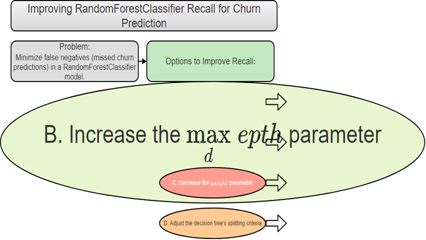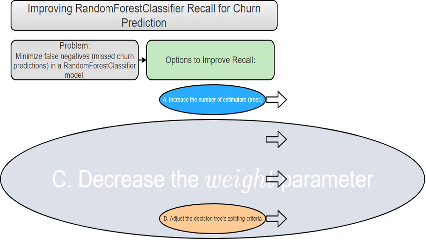I can increase the maximum depth of each decision tree. Deeper trees can capture more complex patterns in the data, potentially improving recall. However, there's a risk of overfitting. The model might become too specific to the training data and perform poorly on new data. It's a balance.